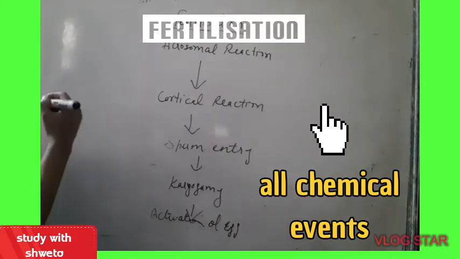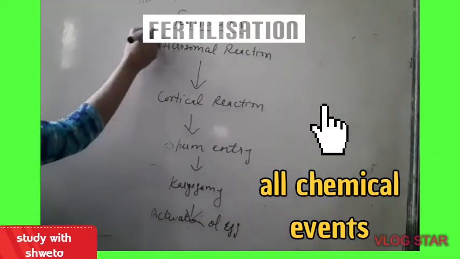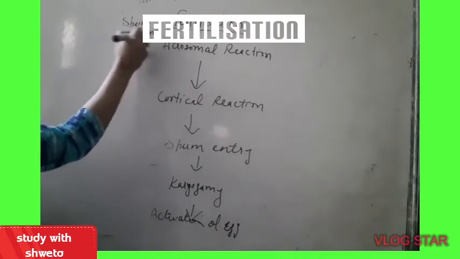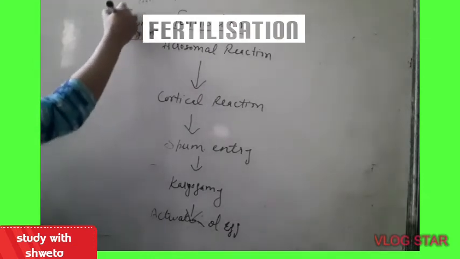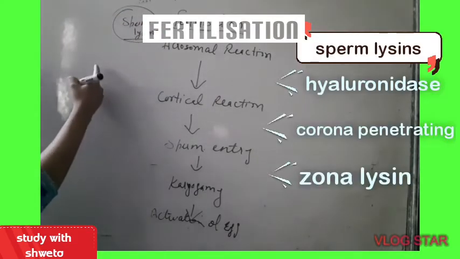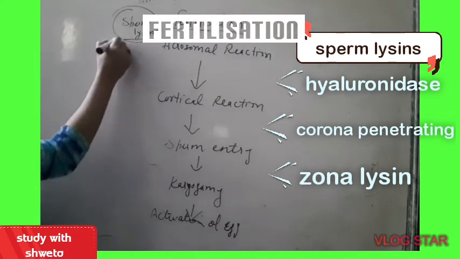Then the acrosome of the sperm releases some enzymes which are together known as sperm lysins. Sperm lysins are the group of enzymes released by the acrosome, and these sperm lysins actually have 3 enzymes.